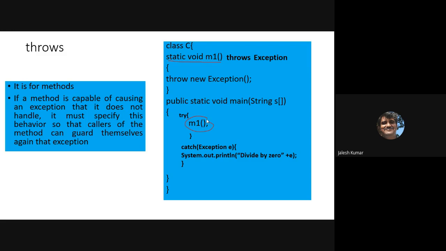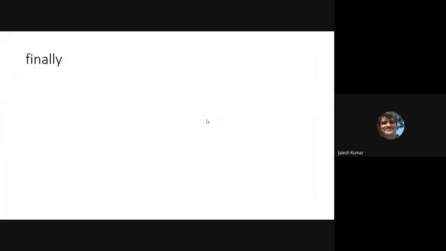Is it clear? Very interesting way of handling exceptions. That is what throws. Throw, throws. The difference: throw is explicitly invoking, throws is for methods. Okay. Next comes finally. How finally will be handled, that we will discuss in the next class.